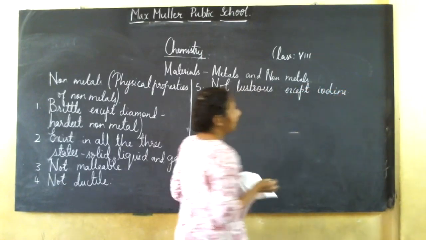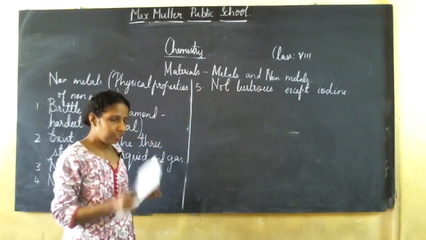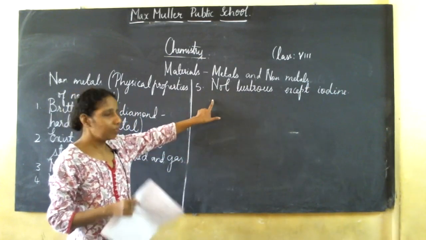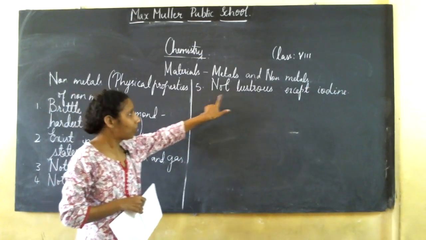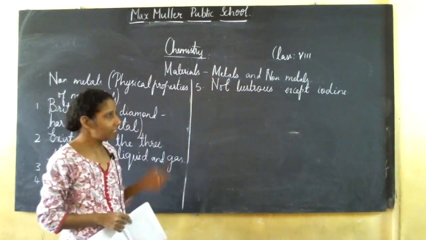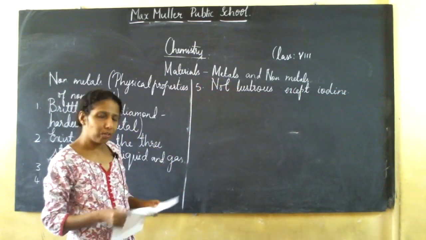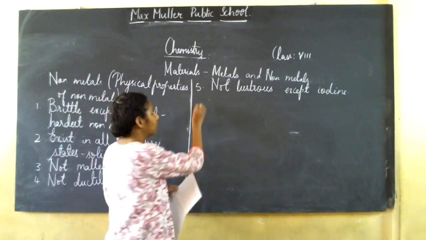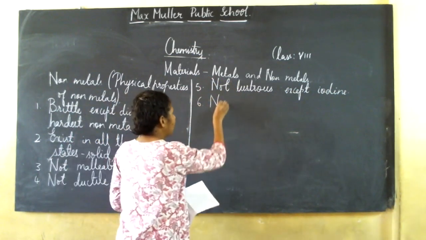Iodine is shiny. Did you people understand? Non-metals are not lustrous, except iodine. Iodine is lustrous.